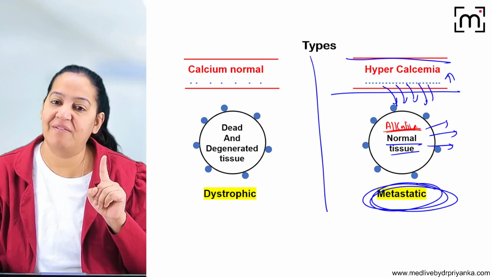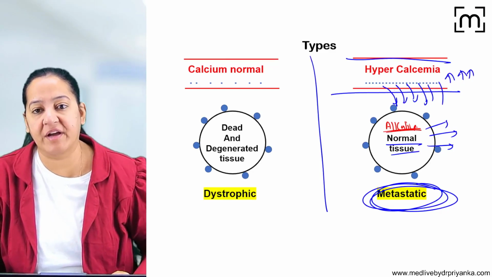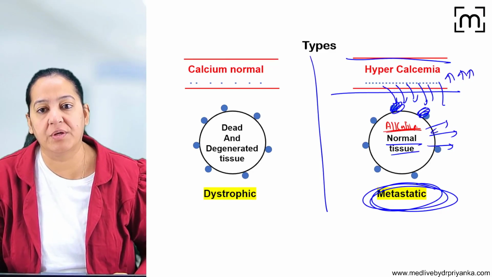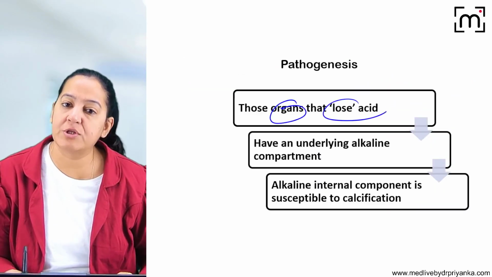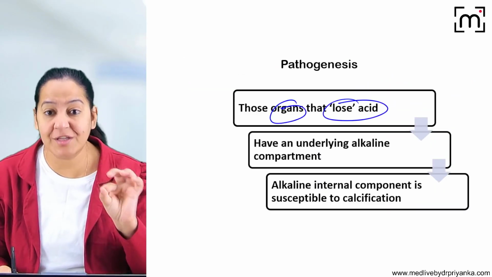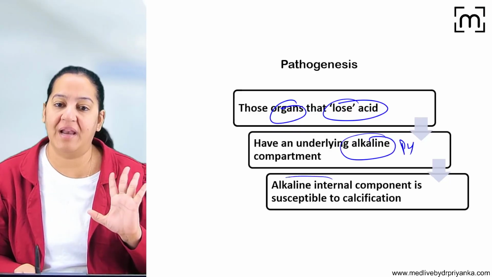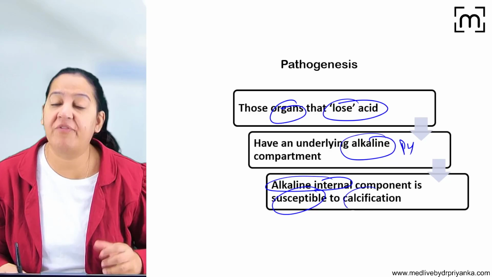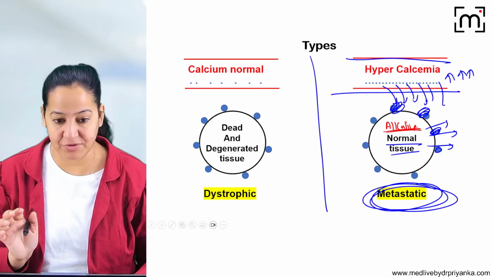So whenever the calcium level is high in the blood, number one, and there is an alkaline medium outside, the calcium will come out and get deposited over the tissue. So this is metastatic calcification. It occurs only in those organs which lose acid, I mean the organs in the human body which have alkaline pH, and calcium loves alkaline pH. Alkaline pH is susceptible to calcification. Calcium will come out. So I hope you got the mechanism, the pathogenesis of the two.